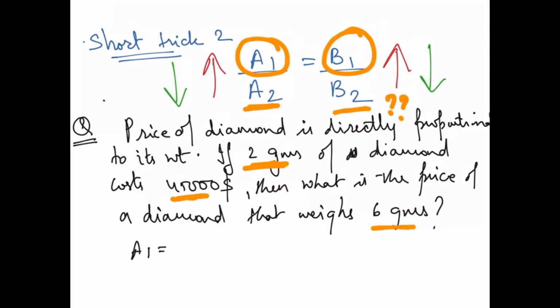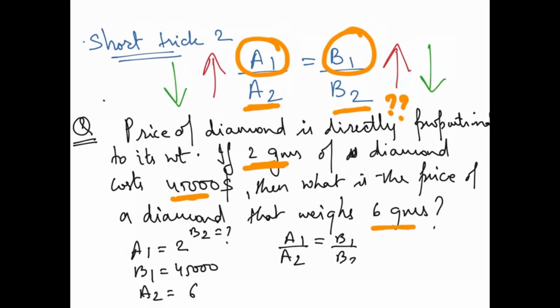See, A1 is equal to 2, B1 is equal to 45,000, A2 is equal to 6, and B2 you don't know. So same thing, A1 by A2, B1 by B2. So what is A1 by A2? B1 by B2.